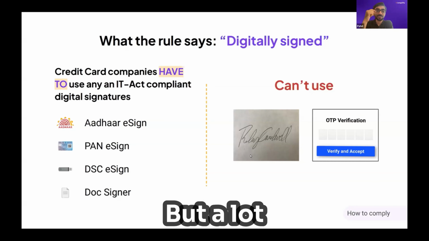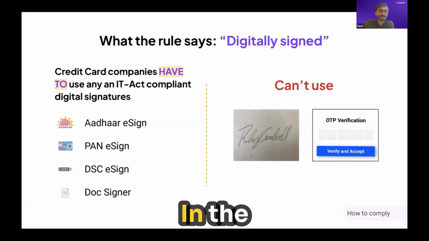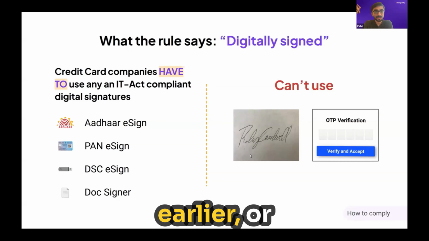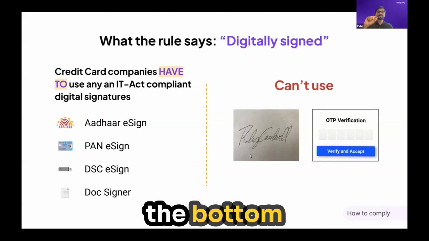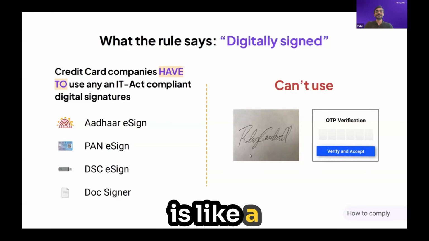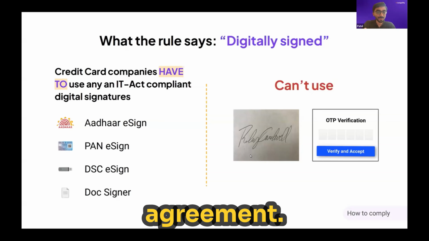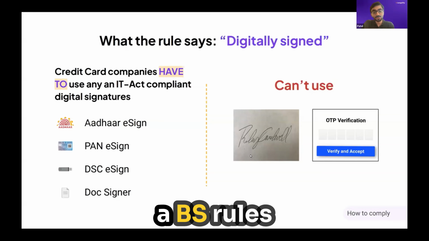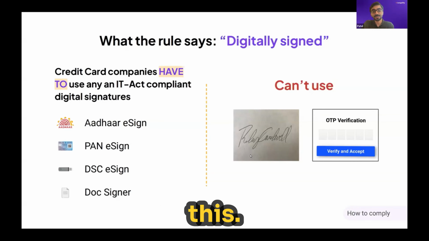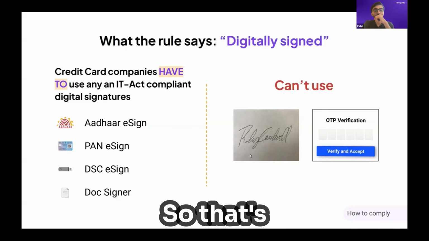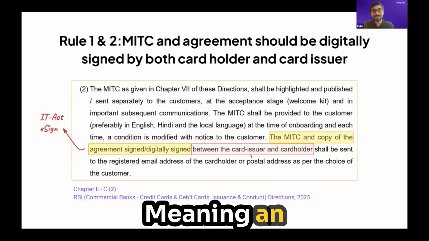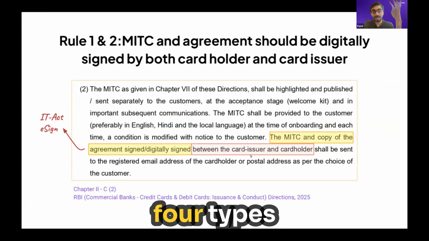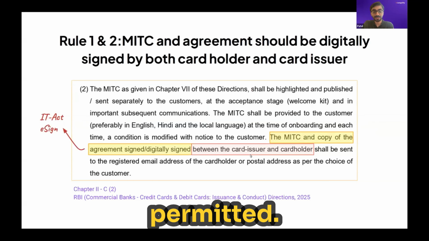But a lot of issuers in the phygital process we talked about earlier, or even in the app-based process, do use clickwrap. Usually an I accept with a line at the bottom which says, hey, this is like a signature that you're affixing on the agreement. But as we mentioned, RBI's rules explicitly prevent this. They want a digital signature. So that's rule 1, digitally sign, meaning an IT Act eSign, which is basically 4 types of eSign, no other type permitted.